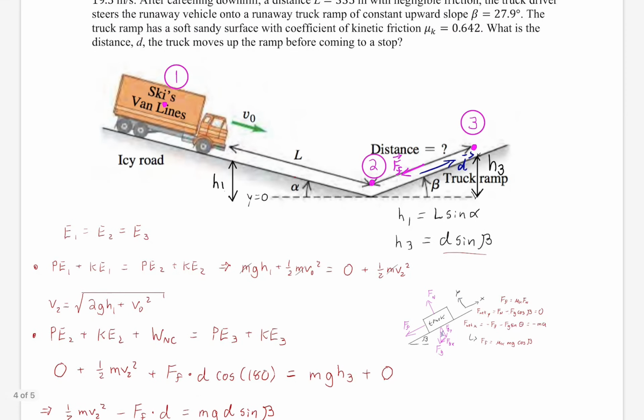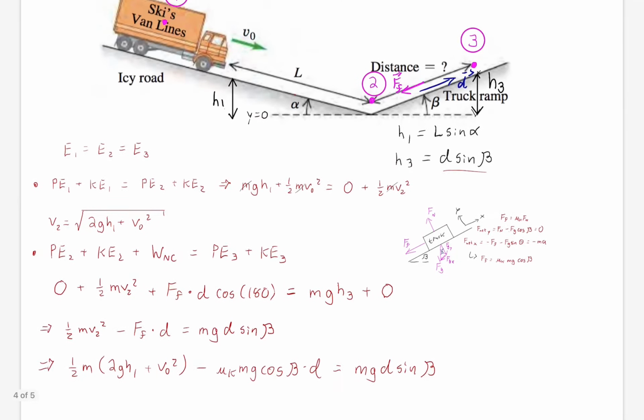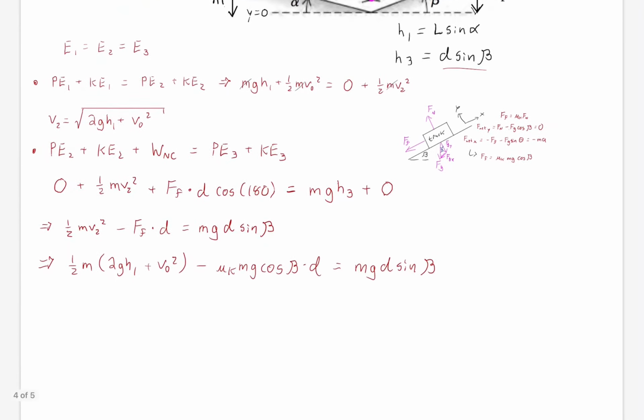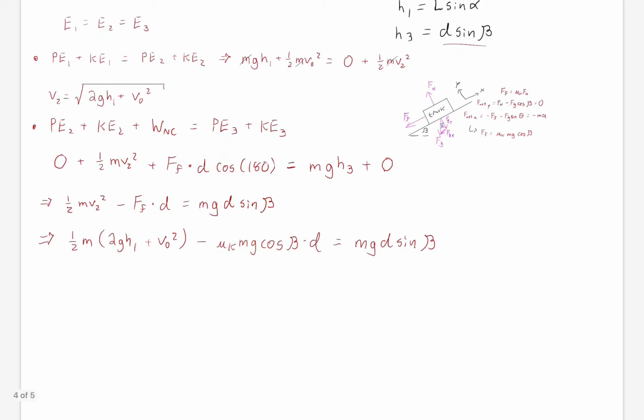Wait, is that what we're solving for? Yeah, oh, D, we're solving for D actually. That's right, that's why we didn't leave it in terms of H3, because we're solving for this distance. Basically, it tells us how long our runaway ramp has to be. So we're going to solve for D. You notice a D shows up here, D shows up here. They're both just D's, there's no D squared or anything because there's no spring. So it's simply a matter of solving for that D algebraically.